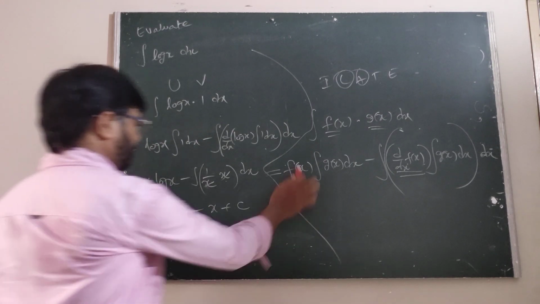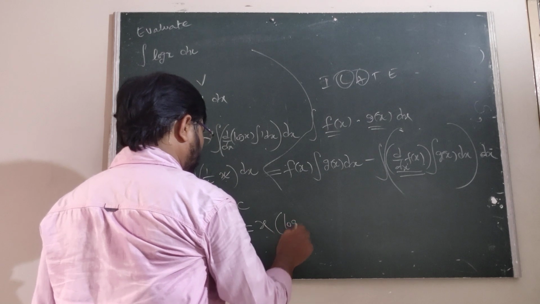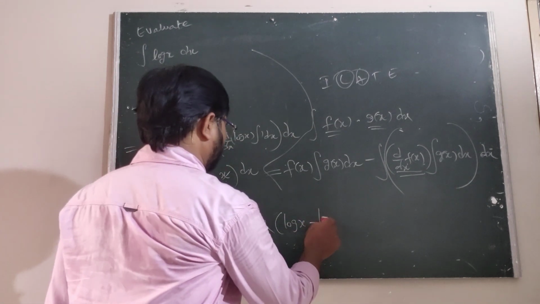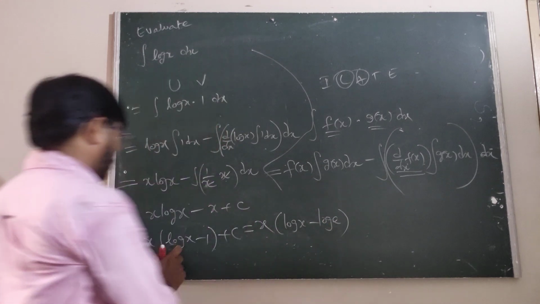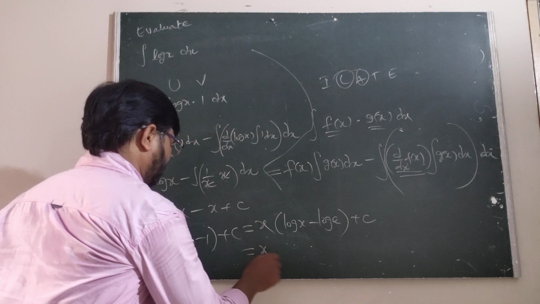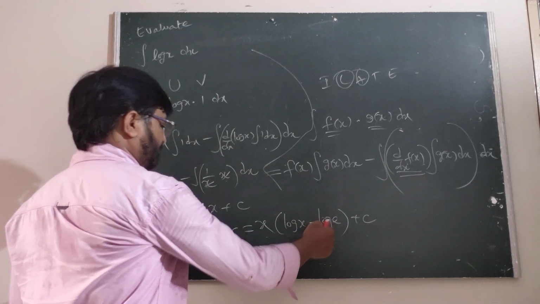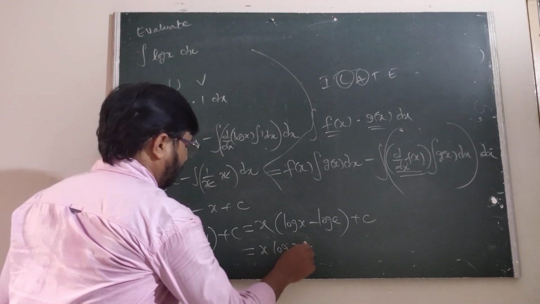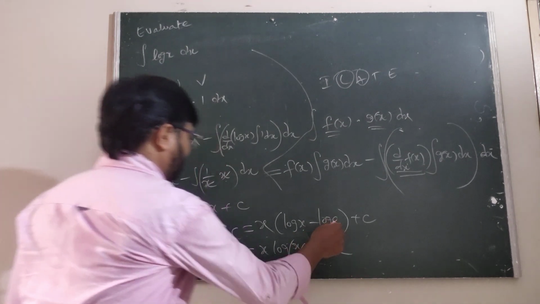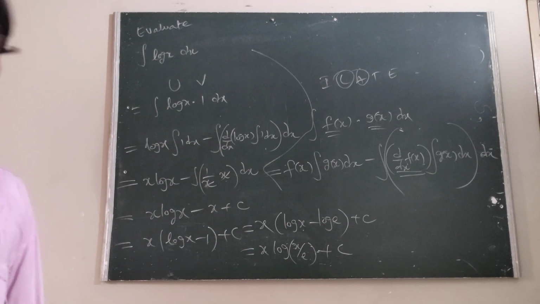Here 1 is the value of log e, so it is x into log x minus log e plus c. Log a minus log b is the log of a by b.